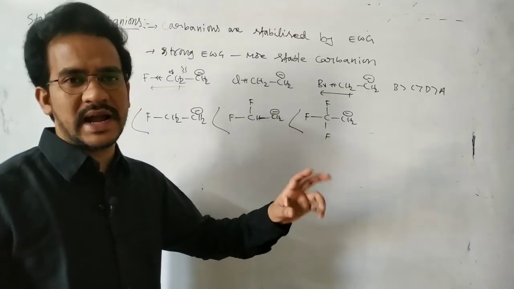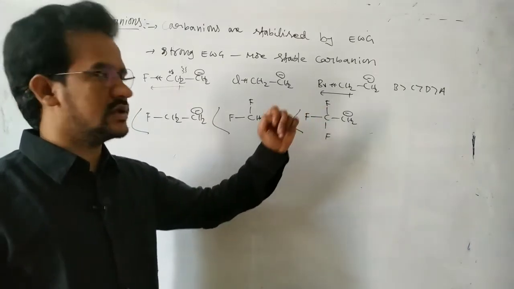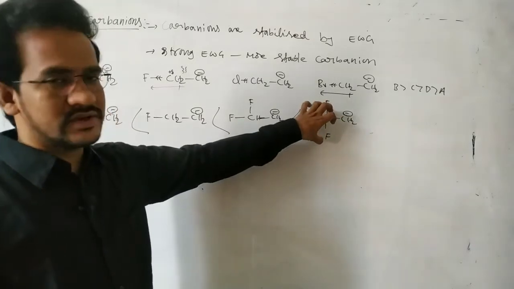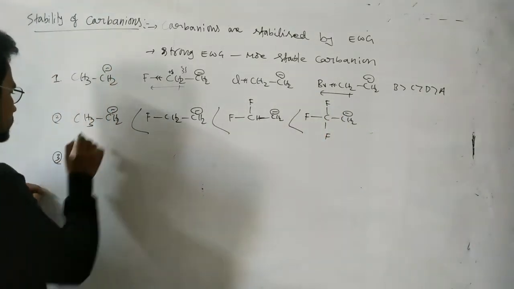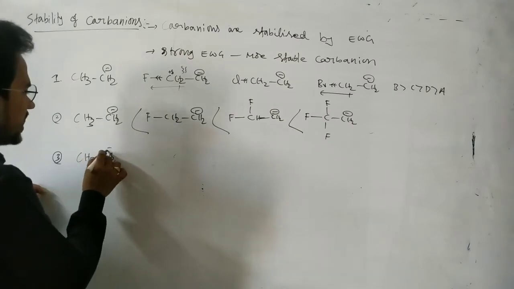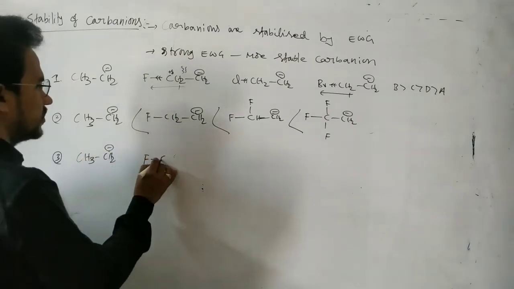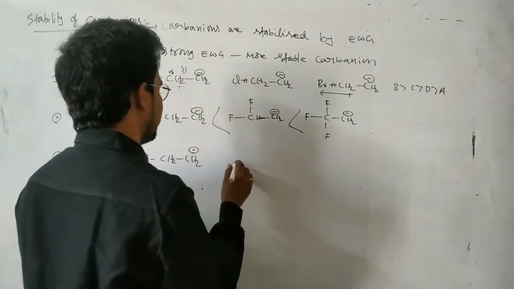Here inductive effect is additive in nature. With increasing number of minus I groups, stability increases. That means totally CF3 is a strong minus I group. Okay. Next, this one: CH3CH2 minus and fluorine CH2CH2 minus.